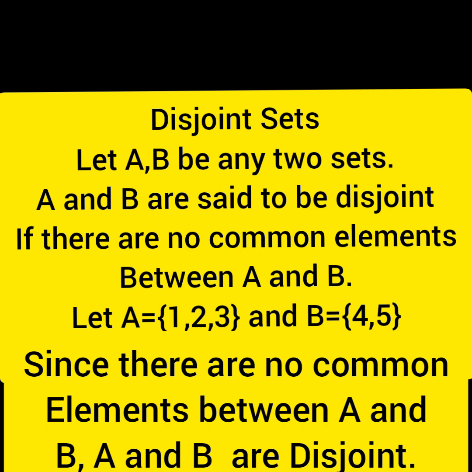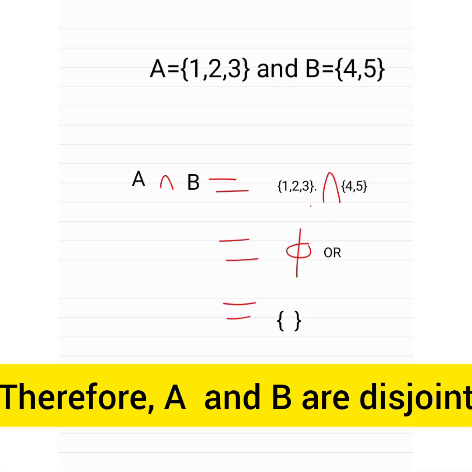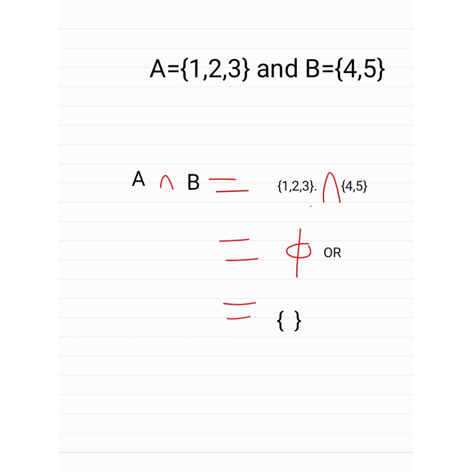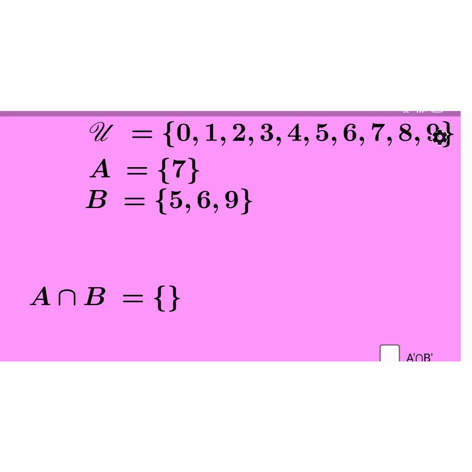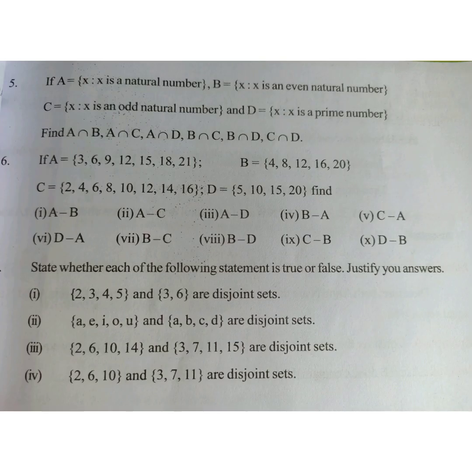Let A, B be any two sets. A and B are said to be disjoint if there are no common elements between A and B. For example, A is equal to {1, 2, 3}, B is equal to {4, 5}. A intersection B is equal to phi. That means there are no common elements between A and B. Therefore, A and B are disjoint. Similarly, one more example. A is equal to {7}, B is equal to {5, 6, 9}. Therefore, A intersection B is equal to phi, the null set.